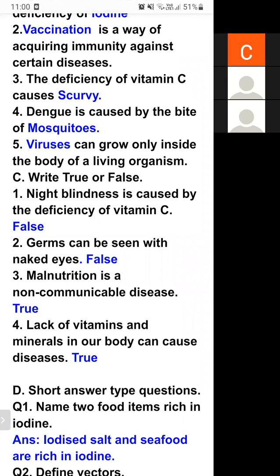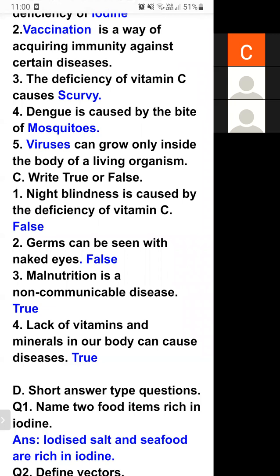Then what is the correct answer? Night blindness is caused by the deficiency of vitamin A. But because vitamin C is written here, that is why this statement is false.